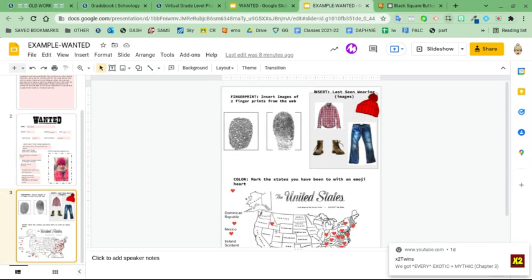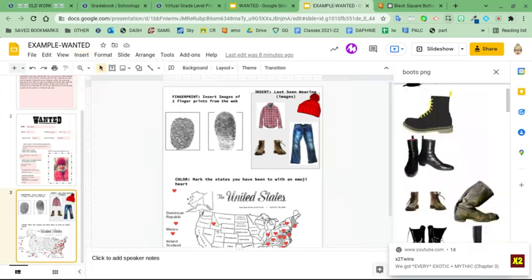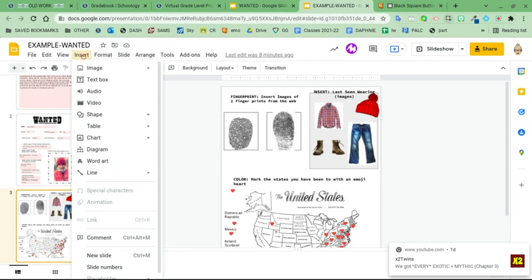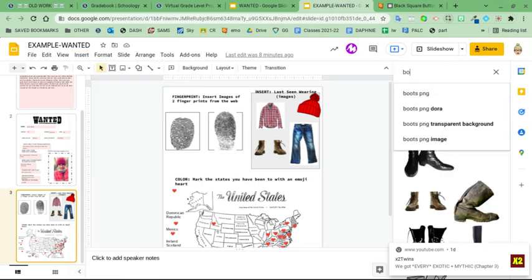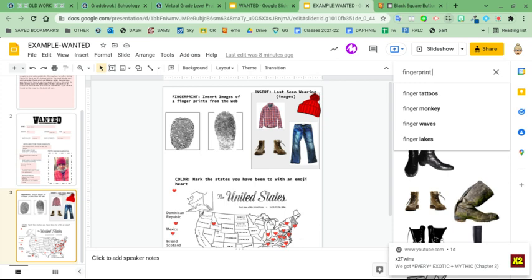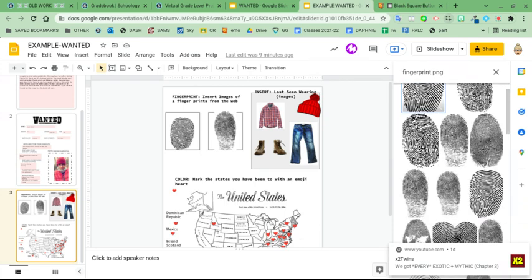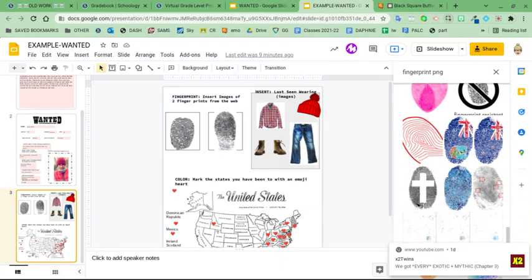To get the image of your fingerprints, all I did was go to Insert on my toolbar, Image, and search the web. And I typed in so that they would be transparent, clear, easy to see fingerprints, I typed in this word PNG. It's a type of file that is transparent. So I typed in fingerprint PNG. Okay. And a bunch of them came up. I just selected the one I liked that looked like a fingerprint, like a real life fingerprint.